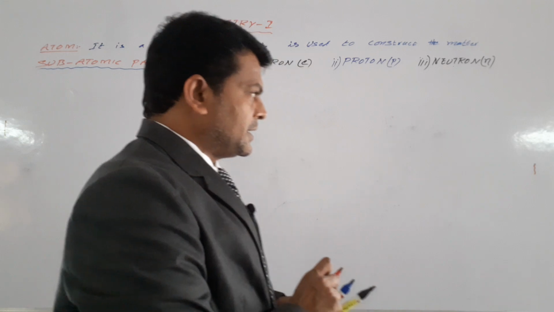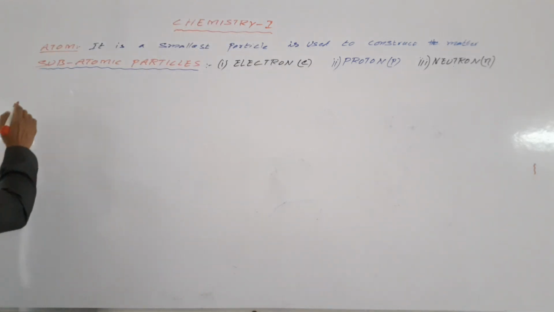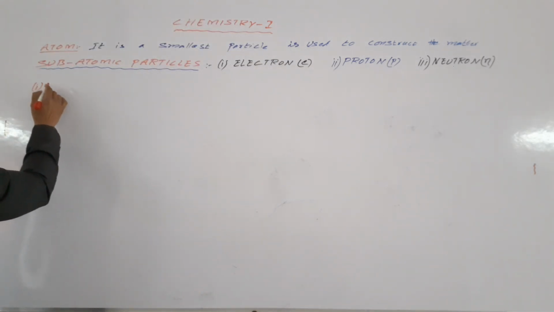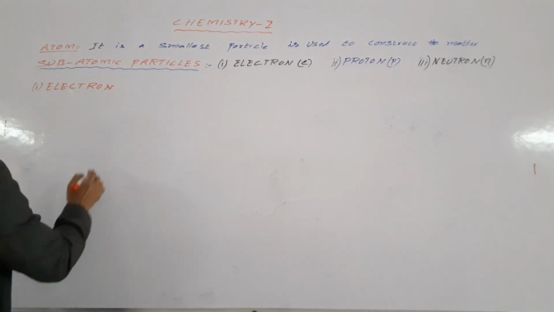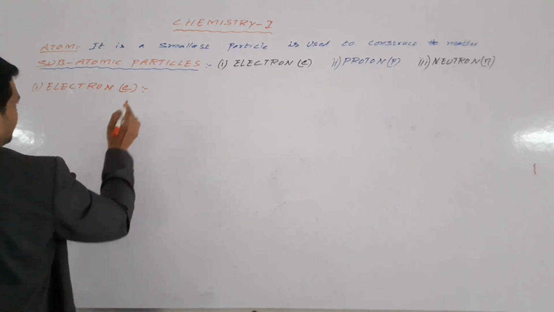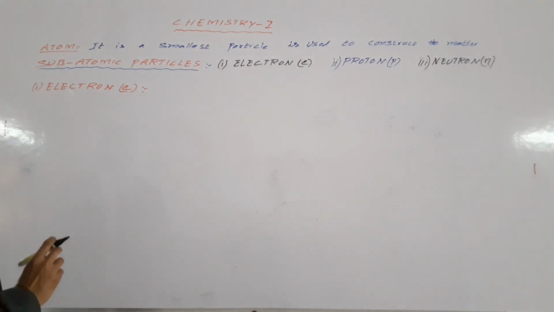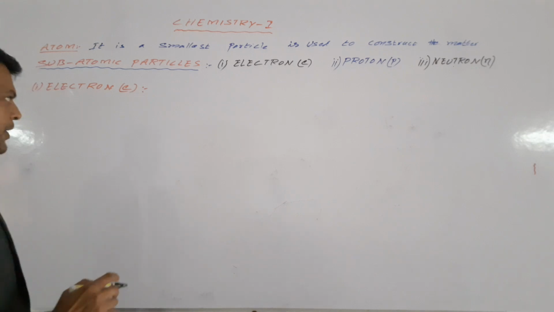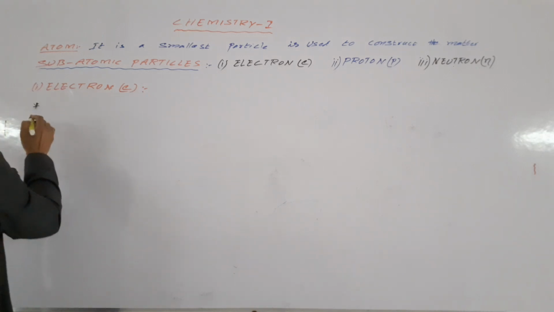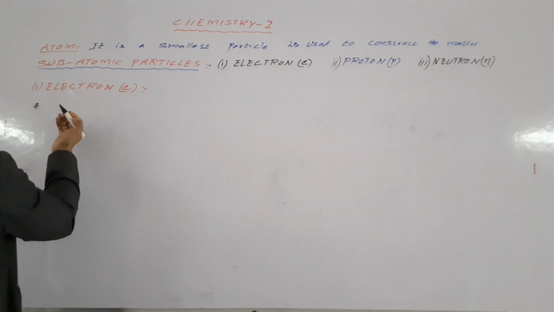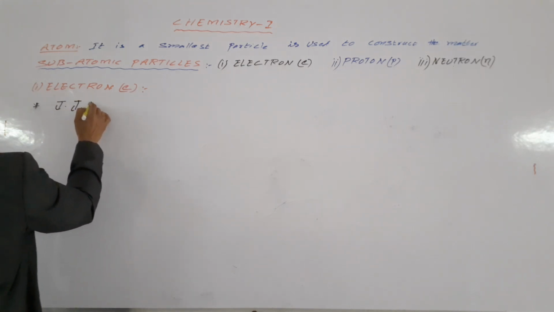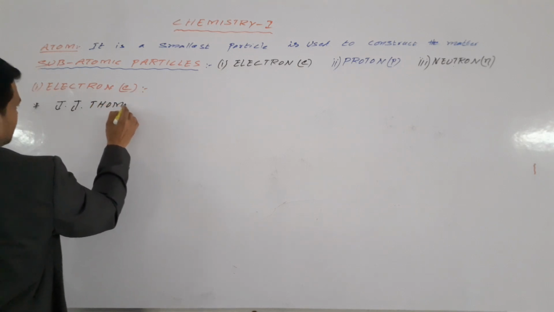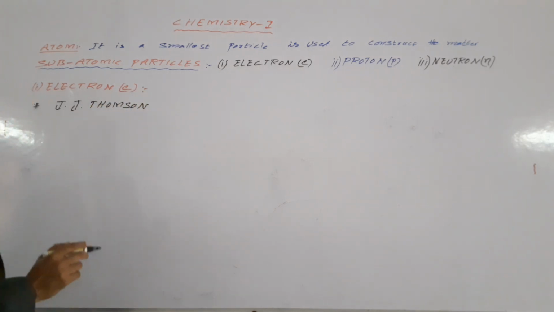The first one is electron, denoted by E. You have to know who discovered the electron. Electron was discovered by J.J. Thomson